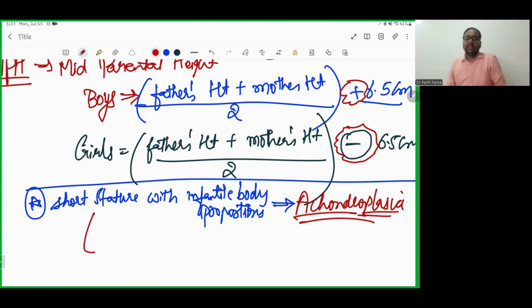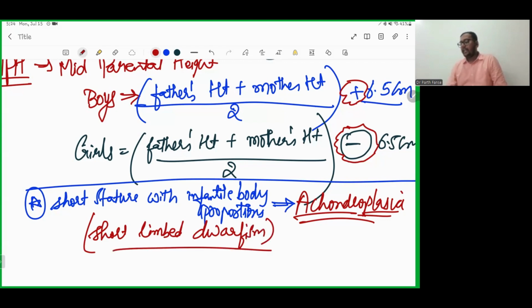Or you can name it as short-limbed dwarfism. It is a sign of achondroplasia. Am I done with this thing?